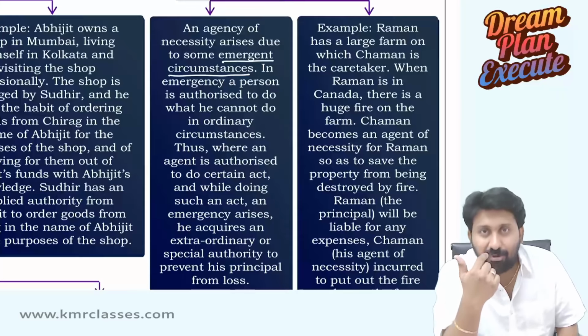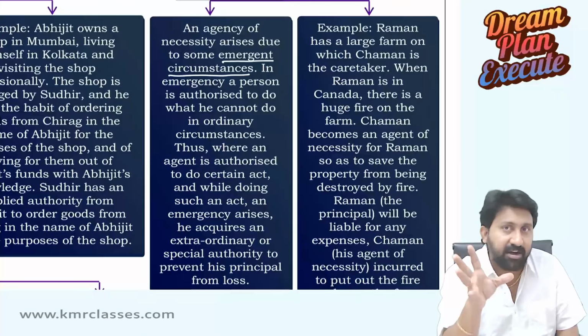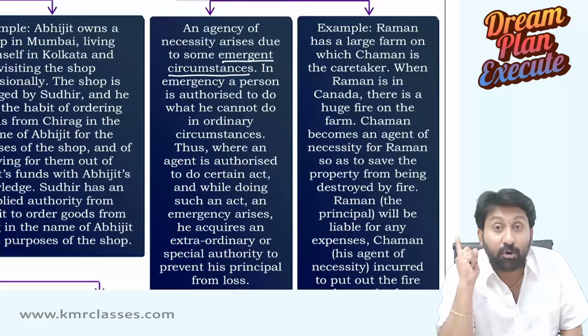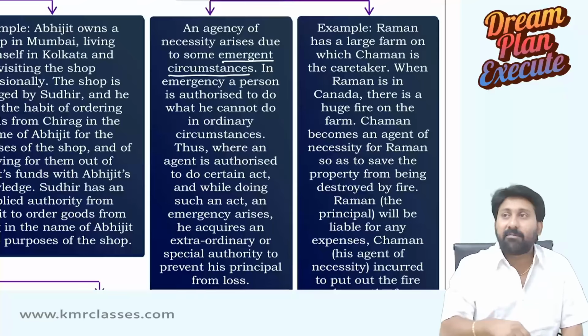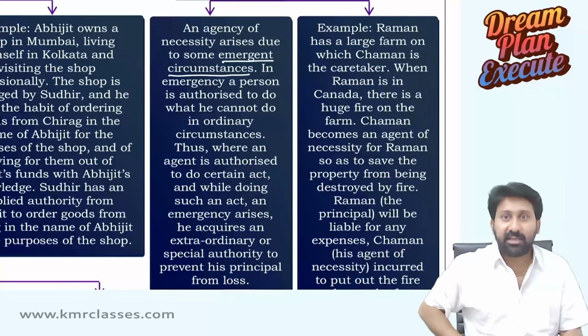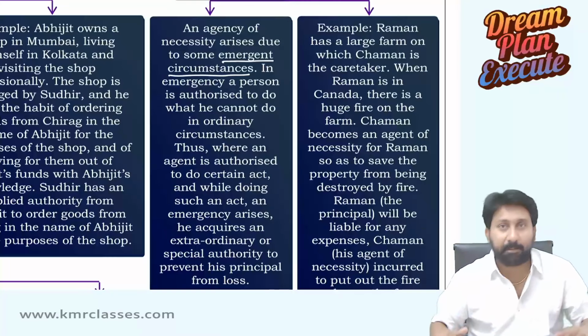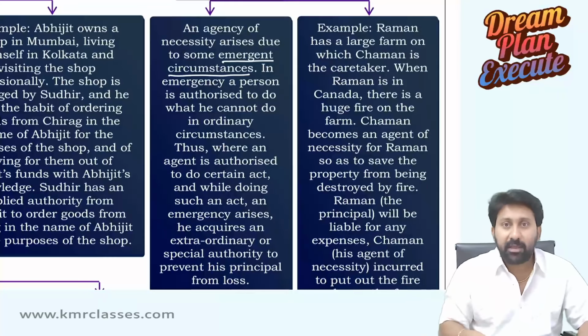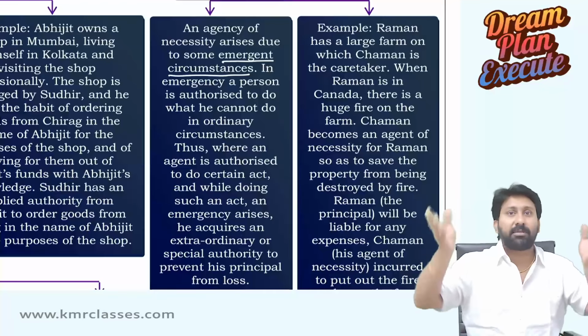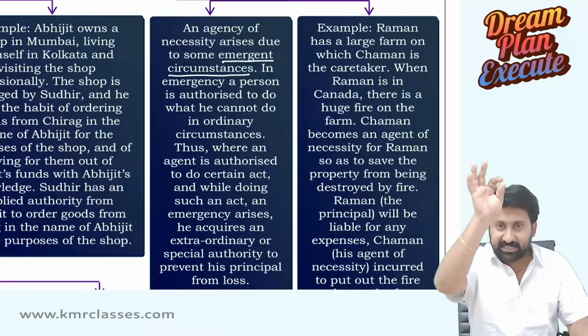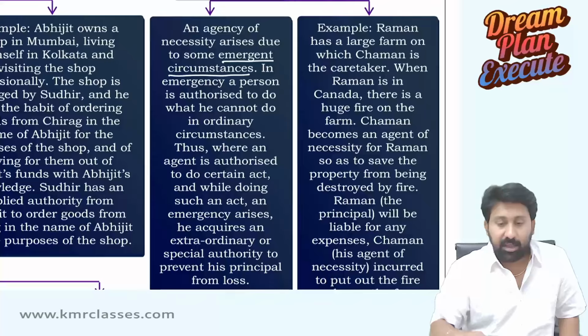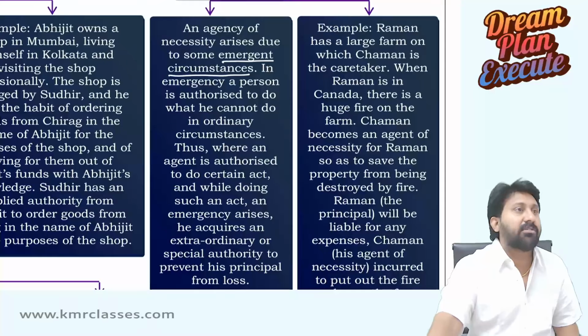See, if I don't call that firefighting person and spend 5 lakh, 5 crore worth of goods will get spoiled there. So at that time, what will the principal tell? The agent is negligent, looking on like watching a cinema when something is happening. Like that, you will scold me. If I do that, you are telling me, why did you spend 5 lakh rupees without asking me? No, agency by necessity will be created. Everybody listening to the live understood the concept clearly.